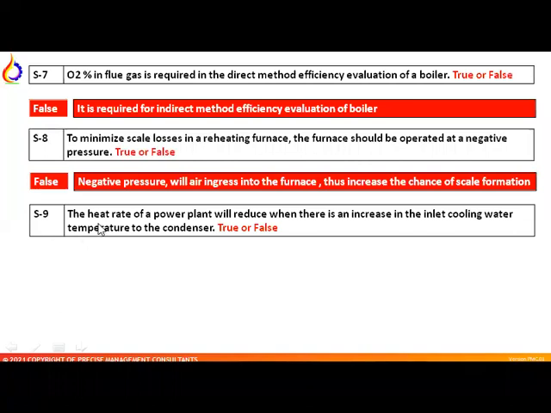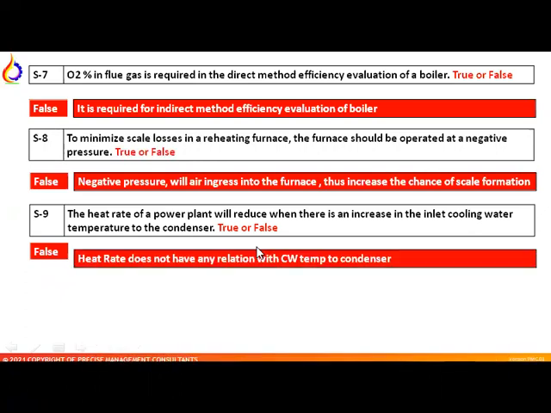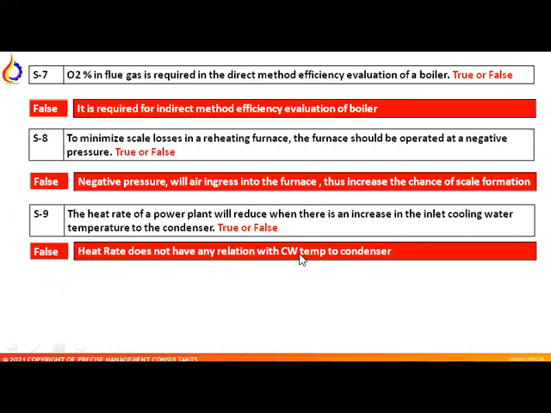Question number 9. The heat rate of the power plant will reduce when there is an increase of inlet cooling water temperature to the condenser. True or false? Answer is false. It does not have any relationship with the cooling water temperature to the condenser.